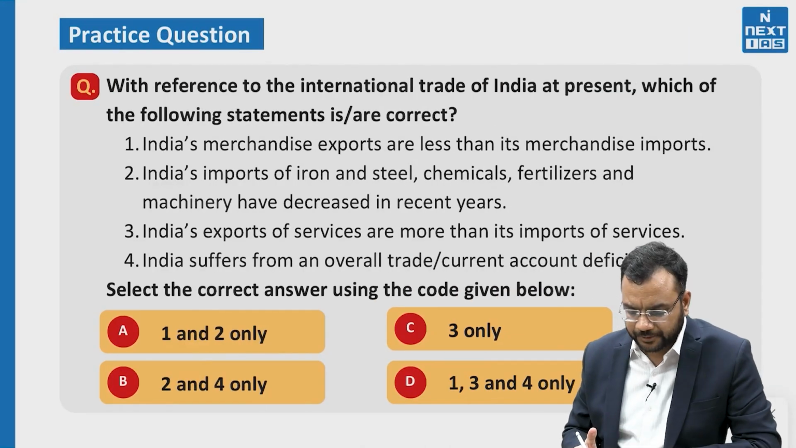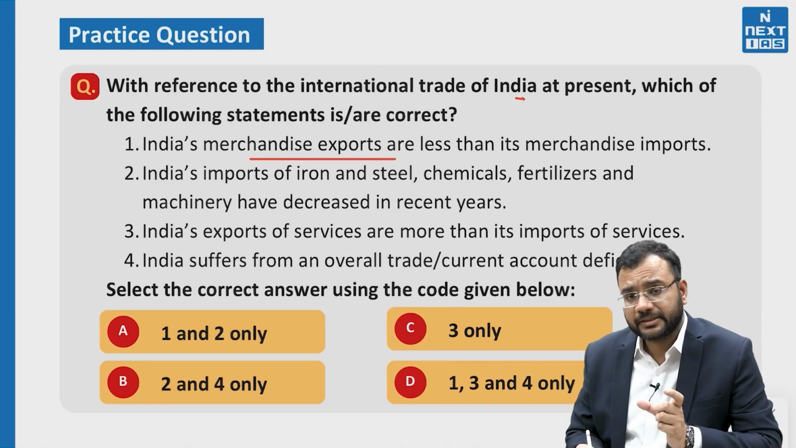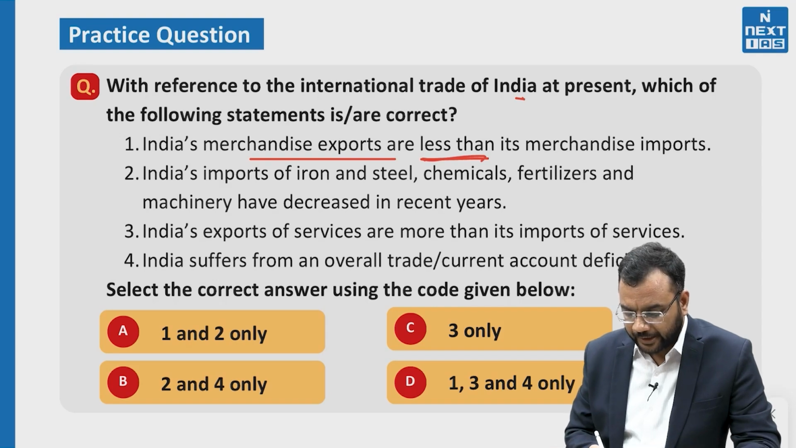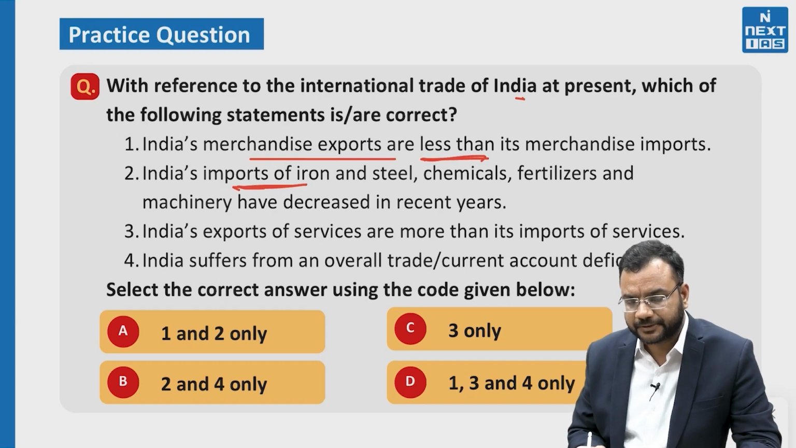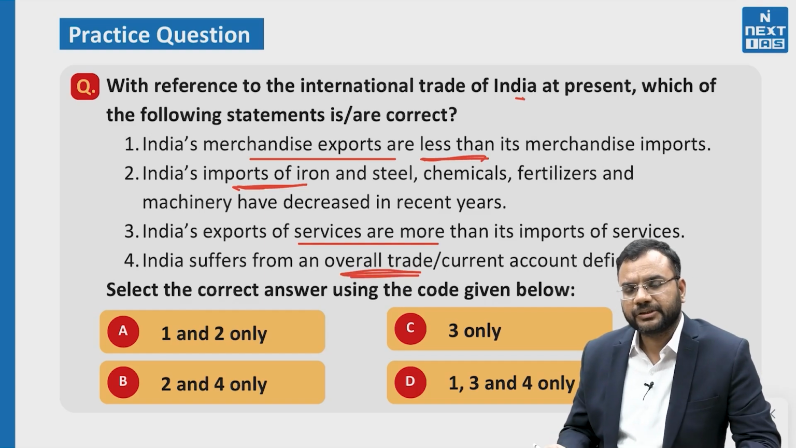Now let us see a practice question on this topic also. With reference to the international trade of India at present, which of the following statements is or are correct? India's merchandise exports are less than its merchandise imports. India's imports of iron and steel, chemicals, fertilizers, and machinery have decreased in recent years. India's exports of services are more than its imports of services. India suffers from an overall trade or current account deficit. Select the correct answer using the code given below.